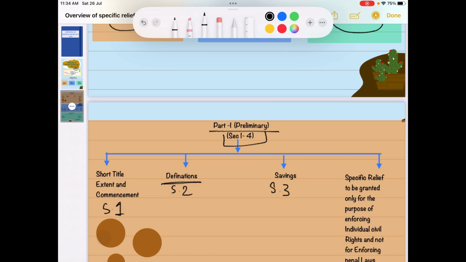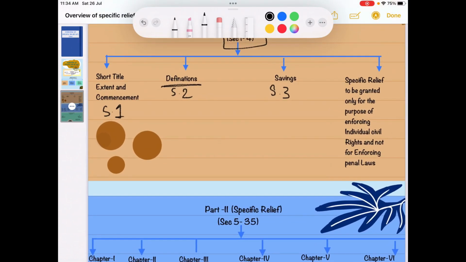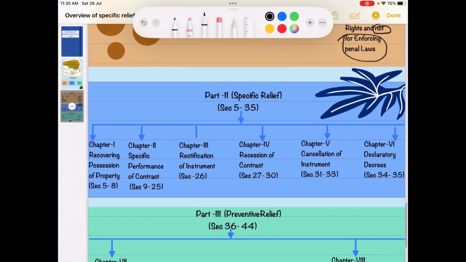We will discuss this further. Then section 4 provides that specific relief can be granted only for the purpose of enforcing individual civil rights and not for enforcing penal laws.